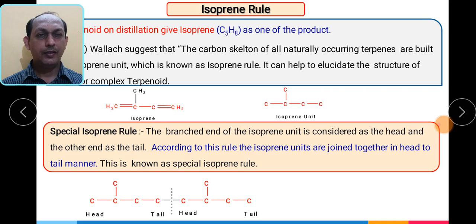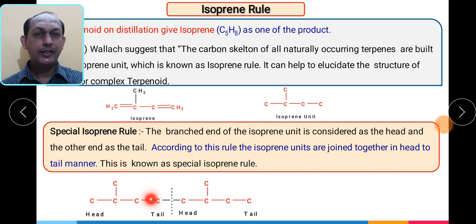It comes with some different phenomena which help to explain the basic skeleton of terpenoids. Basically, the branched end of the isoprene unit is considered as the head and the other end as the tail. According to this rule, the isoprene units are joined together in a head to tail manner. So this is known as the special isoprene rule, also called the head to tail structural arrangement.